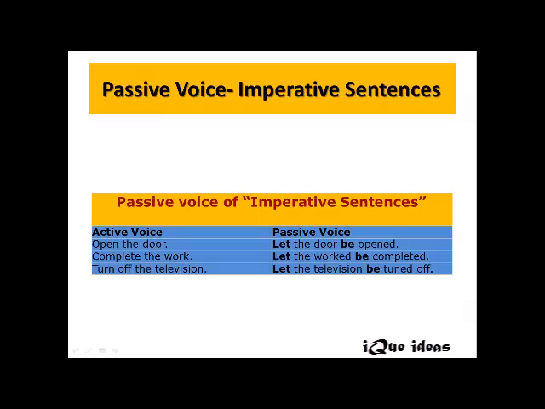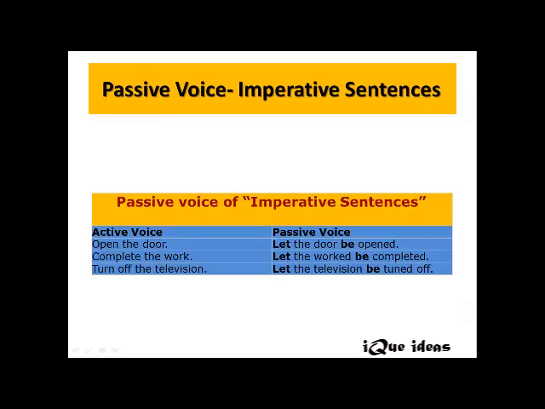Now, even these imperative sentences can be changed from active voice to passive voice by making some subtle changes. When I say subtle changes, one is let has to be used in passive voice, and the helping verb that we have to use in passive voice for imperative sentences is be. As I mentioned earlier, 3V will always be used in passive voice. Right. When I say open the door, the sentence is in present, not in past nor in future. Usually all the imperative sentences are in simple present. That's how we have to make use of the helping verb be in passive voice.